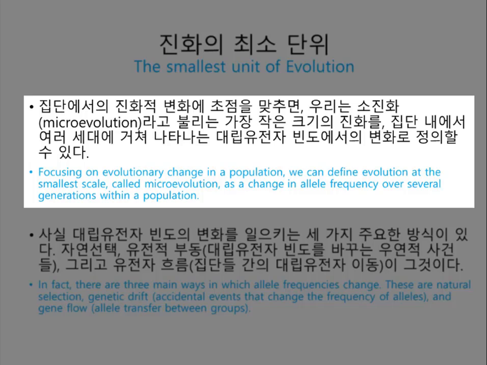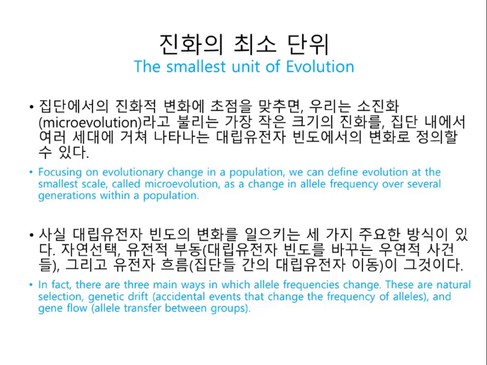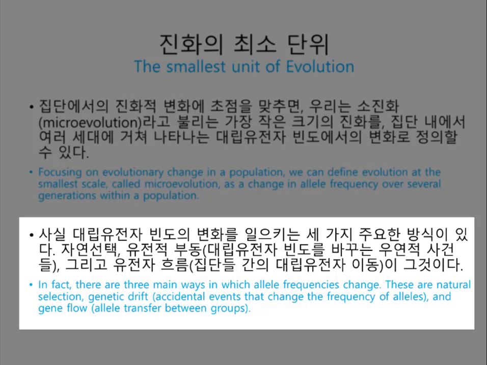And as you will see later in the lecture, natural selection is not the only cause of microevolution. In fact, there are 3 main mechanisms that cause allele frequency change: natural selection, genetic drift, these are chance events that alter allele frequencies, and gene flow, the transfer of alleles between populations. Each of these mechanisms has distinctive effects on the genetic composition of populations. However, only natural selection consistently improves the degree to which organisms are well suited for life in their environment.